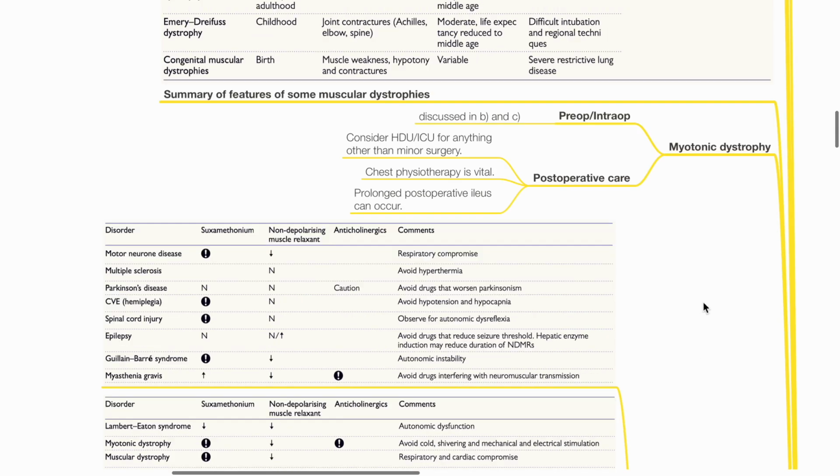Muscular dystrophy: pre-op and intra-op considerations have been discussed in B and C. For post-op care, consider HDU and ICU for anything other than minor surgery. Chest physiotherapy is vital. Prolonged post-op ileus can occur.